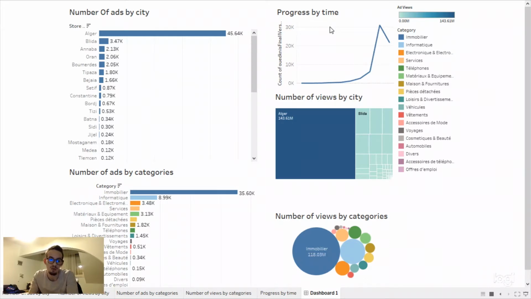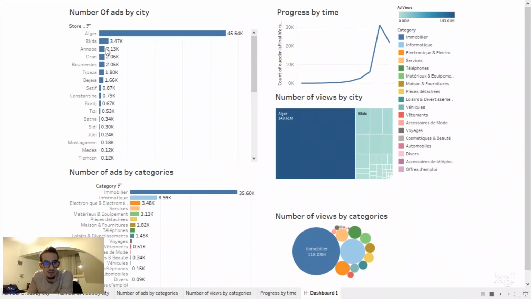Yeah, I was working on a dataset. It's a local dataset from Algeria, from Ouedkniss. This time I collected all the ads of the website. I will add the links to the code on GitHub, showing how I collected the data and how I pre-processed it. Then I will show you just a simple analysis, a simple visualization. Okay, let's start.